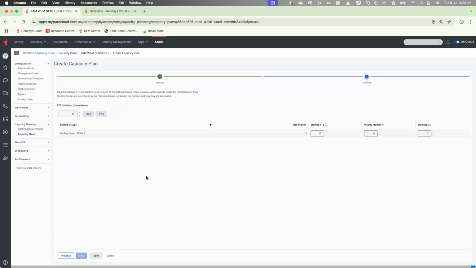In this wizard, we've got a few options here. First, we need to define the FTE hours per week. We've got 2 clickable items here of 37.5 or 40 hours a week. And I'm going to choose 37.5. The headcount has been pulled from the actual forecast. And we can change that if we wish to for our starting FTE. We can input our weekly attrition rates and our shrinkage. I'm just going to put in our shrinkage at the moment at 30% and hit save.